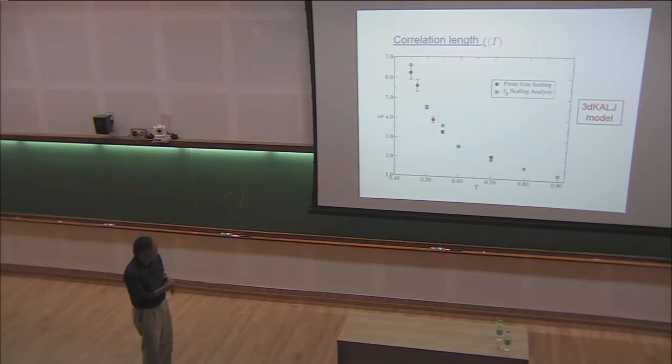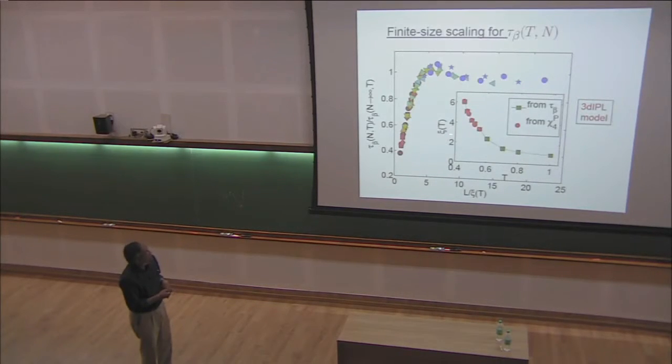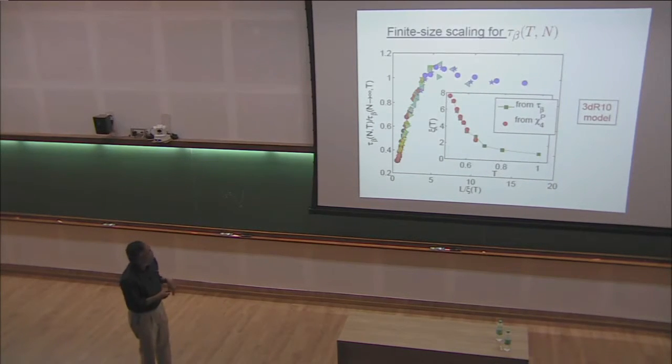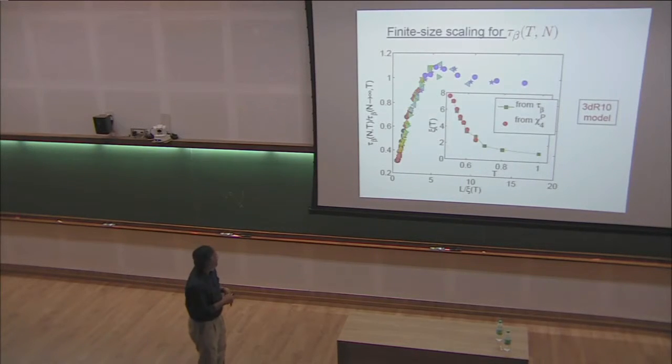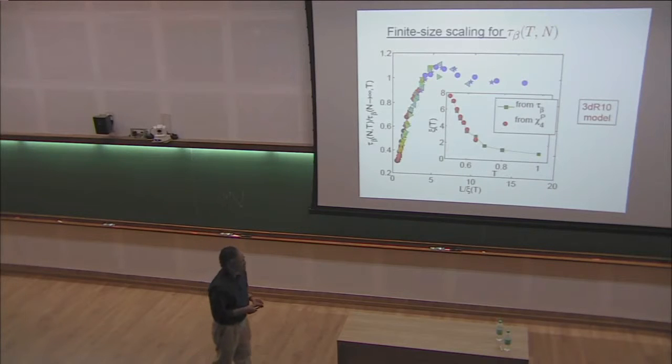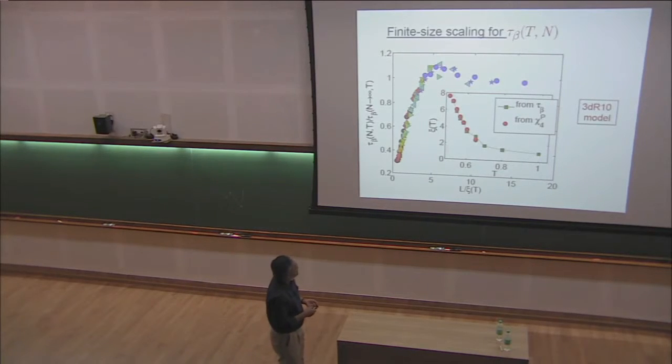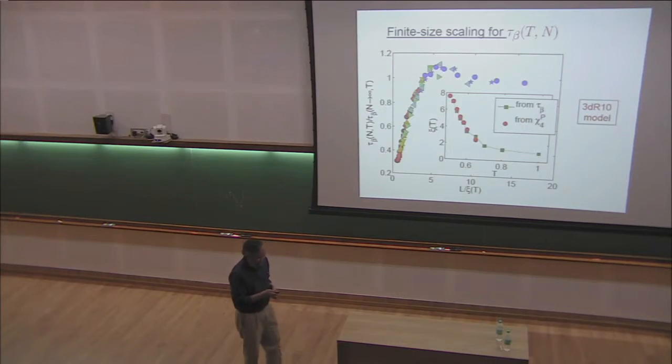So this is for one system, and we did the same calculation for 2 other model systems in 3 dimensions. In all cases, we find similar behavior: a scaling collapse of the relaxation time as a function of N, the number of particles in the system, and temperature. And in all these cases, over the accessible range, we get a time scale which grows from about 1 to about maybe half an order of magnitude.